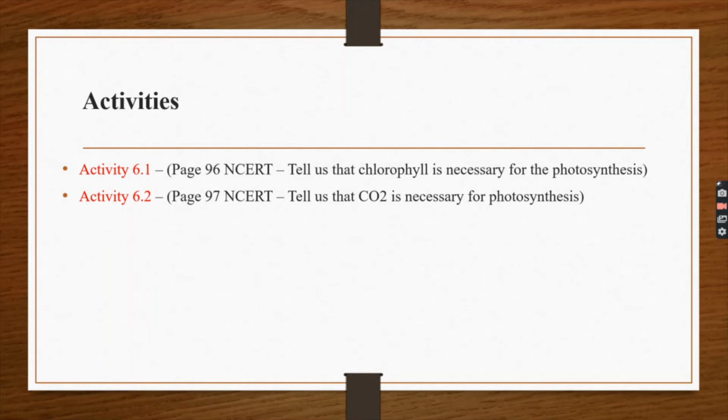Okay, in your textbook, page number 96 and 97, you will find two activities, activity 6.1 and activity 6.2. Activity 6.1 is about whether chlorophyll is necessary for photosynthesis, and activity 6.2 is whether carbon dioxide is necessary for photosynthesis. Read that properly from your textbook as it is important from the examination point of view.